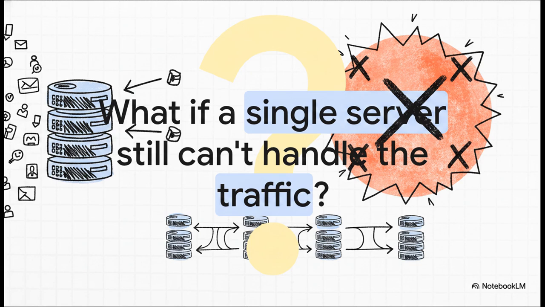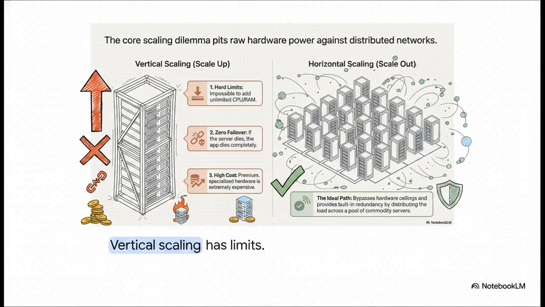Okay, so we've optimized the database, but of course, another problem pops up. Because as more and more users arrive, a single web server, even one dedicated entirely to web traffic without a database dragging it down, still has hard physical limits. It simply cannot handle all those incoming requests forever. So what do we do when that single server finally taps out? Well, this brings us to the two fundamental ways to scale your infrastructure.